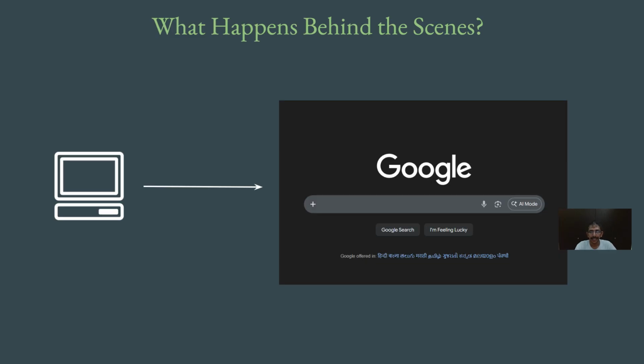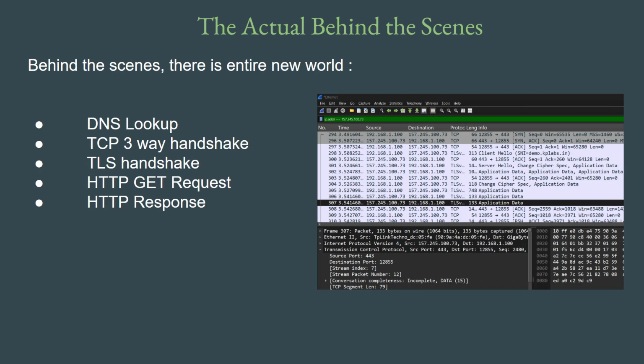Now, one thing that I'm sure everyone is very comfortable with is visiting websites. For example, from the browser, when you type the domain name of the website, you will see that the website gets loaded. This is very easy and everyone is aware of it. However, the true importance lies in what exactly is happening behind the scenes. When we analyze the things that are happening in the background, there are various things.